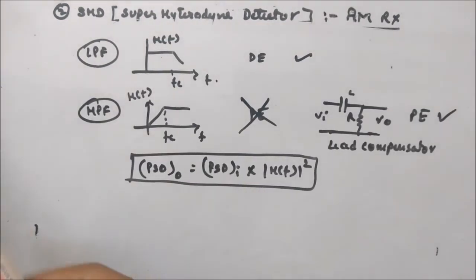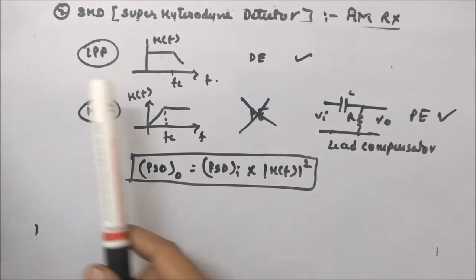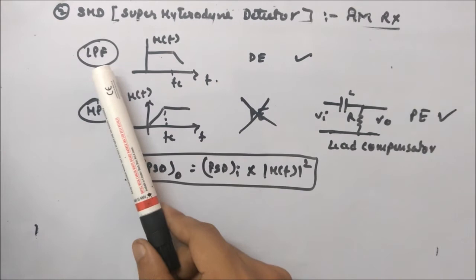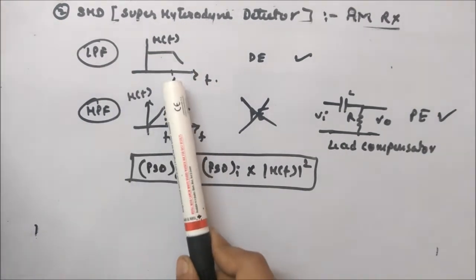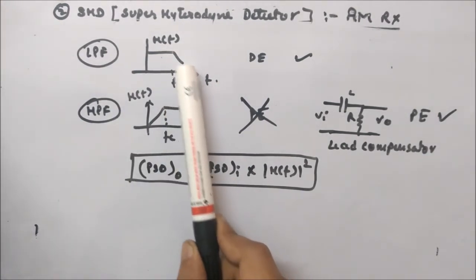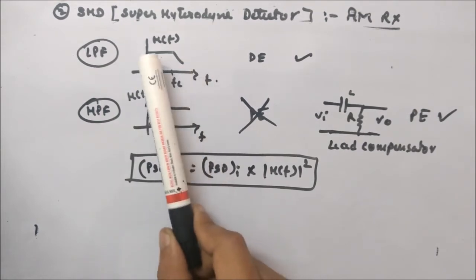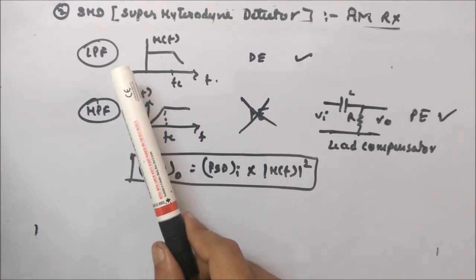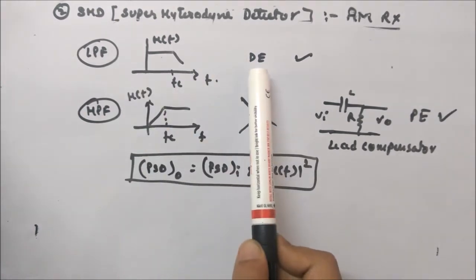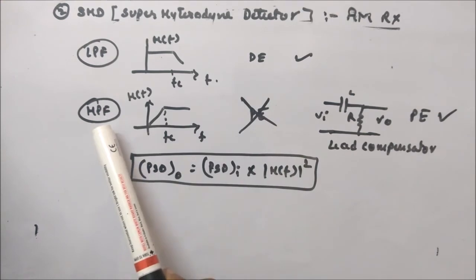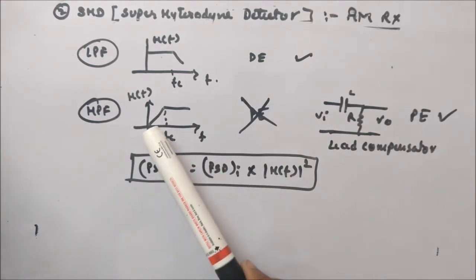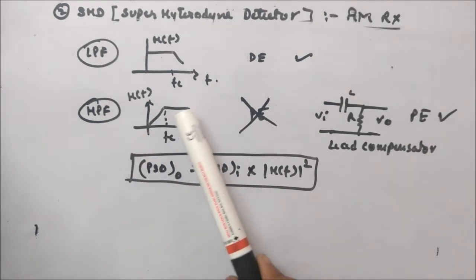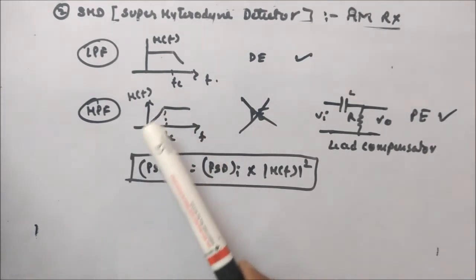Now a few points about de-emphasis and pre-emphasis. The de-emphasis response will ideally be similar to a low pass filter response. Up to the cutoff frequency it passes the signal, and beyond the cutoff frequency it rejects. That is how you can imagine the response of de-emphasis. Similarly, for pre-emphasis, this is the response of a high pass filter. Above fc it passes everything, and below fc it rejects.